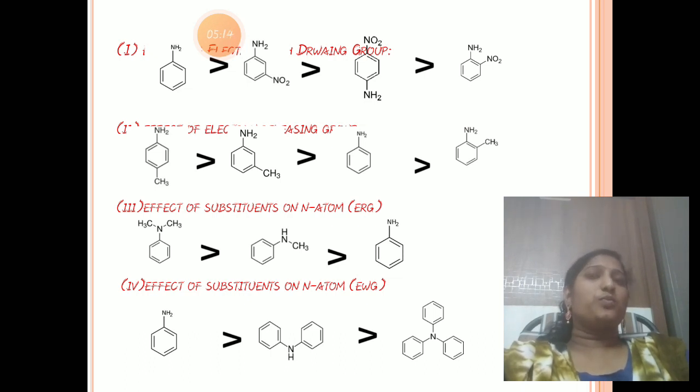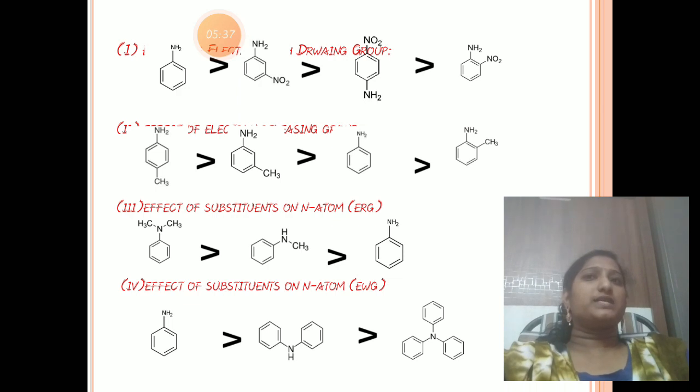An electron withdrawing group takes electron density, so that is less basic. The nitroanilines containing the electron withdrawing group are less basic. In that, the para and ortho positions are less basic compared to the meta position.